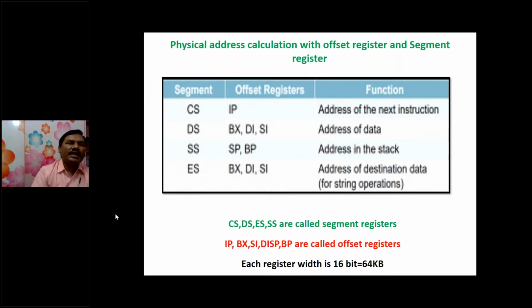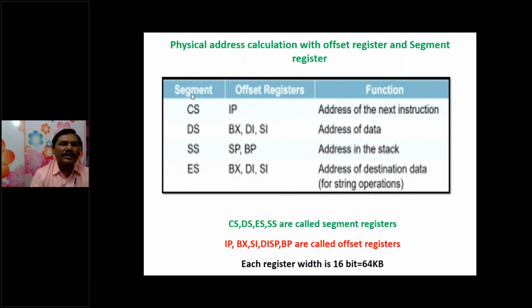Here, the 20-bit physical address of memory can be accessed by the segment address and offset address. If it is the code segment, it is combined with the instruction pointer, because the code segment internally holds code or instructions. That's why it has the instruction pointer. The data segment register can be combined with BX, DI, and SI. The stack segment is combined with the stack pointer and base pointer, whereas the extra segment can be combined with BX, DI, and SI.